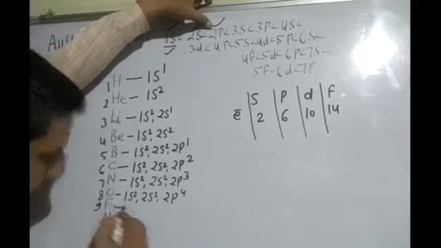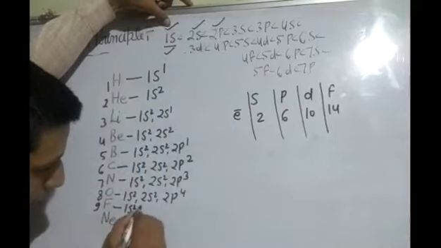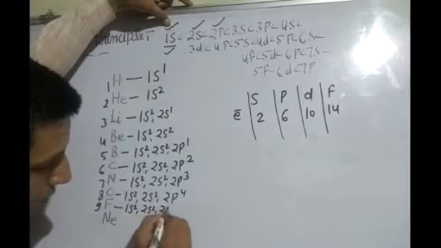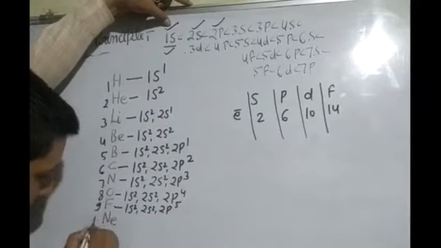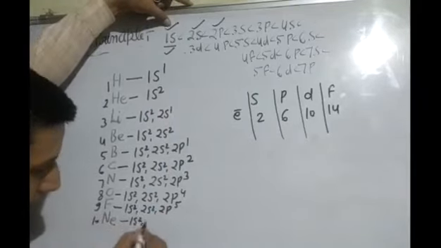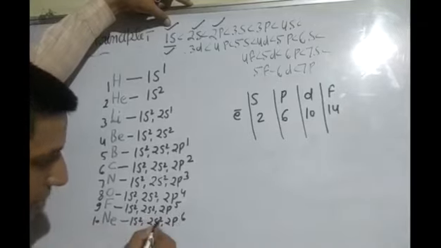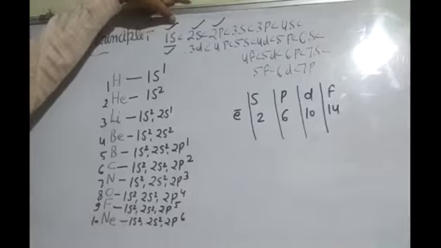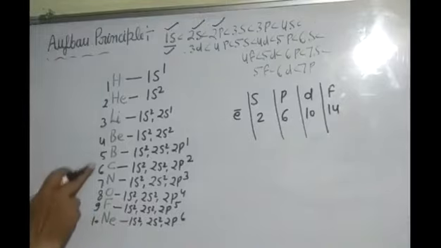After this fluorine 9. You have to write 1s2, 2s2, 2p5. 2 plus 2 is 4, plus 5 is 9. After this neon 10. You have to write 1s2, 2s2, 2p6. 2 plus 2 is 4, 4 plus 6 is 10. So this is the electronic configuration of element 1 to 10. Funda to learn is ha hi libe bakno funny.